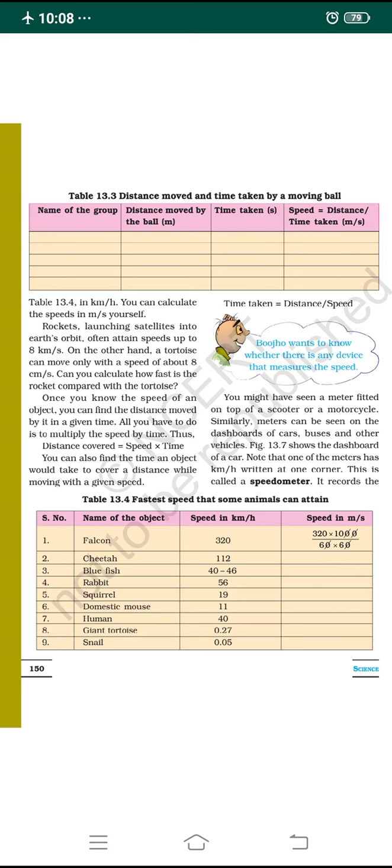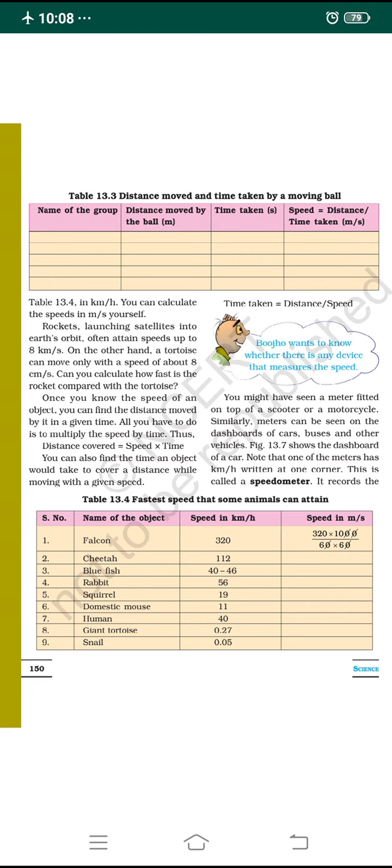We can also find the time an object would take to cover a distance while moving with a given speed. If the speed is given and the distance traveled is given, we can find out the time. For that there is also a formula: time taken is equal to distance divided by speed. If you divide the distance traveled by the speed, then you will get the time taken.